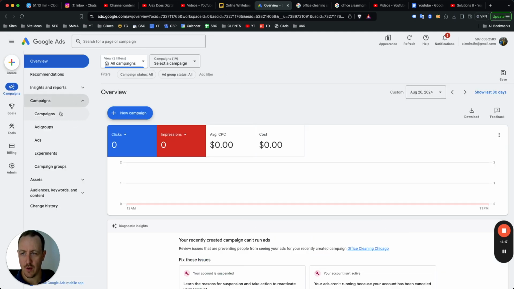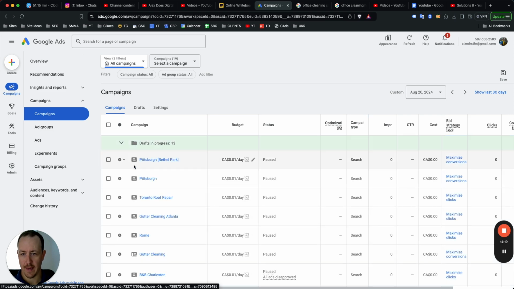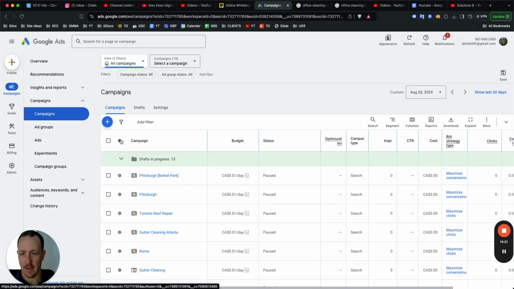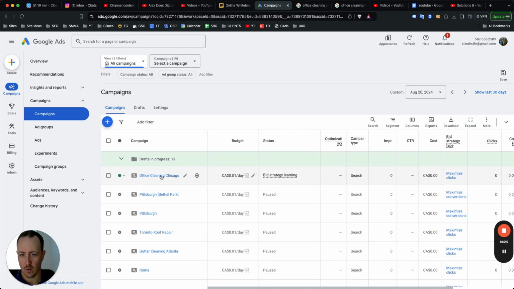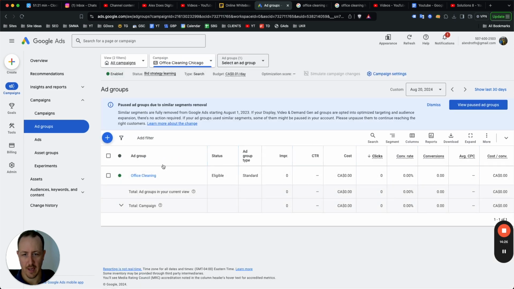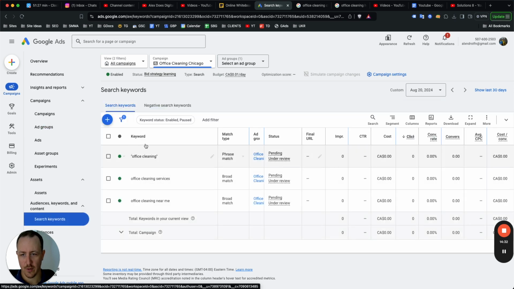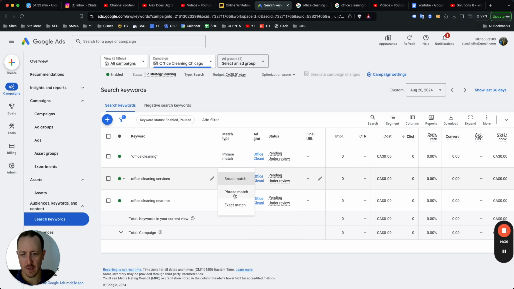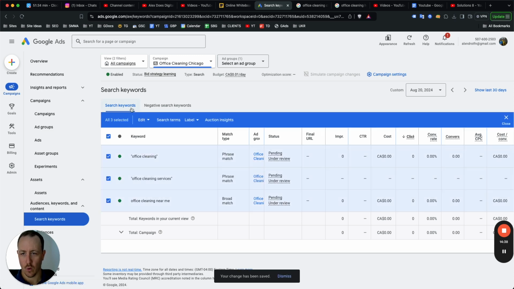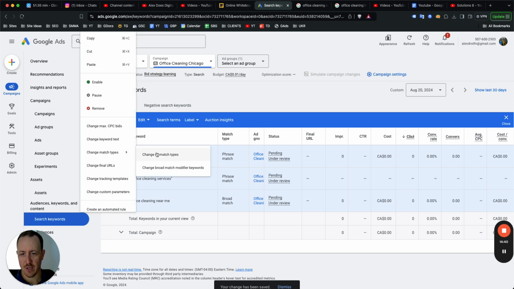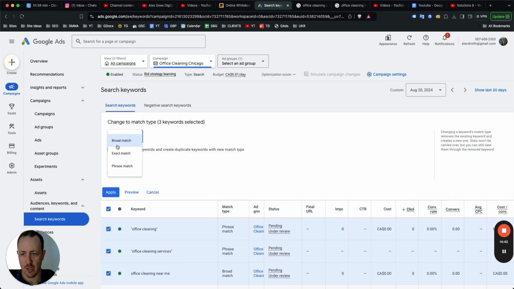Right. Now to view your campaign, you would just click on campaigns, and then we just want the campaign that is running office cleaning in Chicago. Right, here's our campaign, here's our ad group. Now for the keywords, like I said at the beginning, you want to just go to search keywords. You can see here broad match, broad match. You can either select these manually and select phrase match, or select all, edit, change match types, change all match types, and then just change to phrase match.